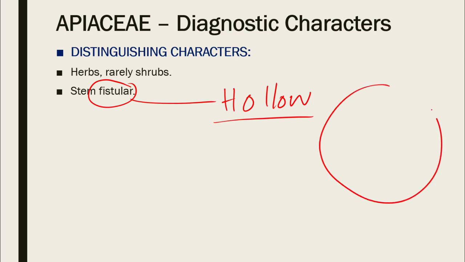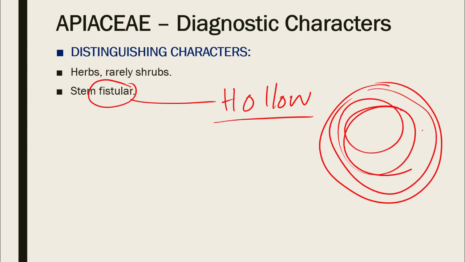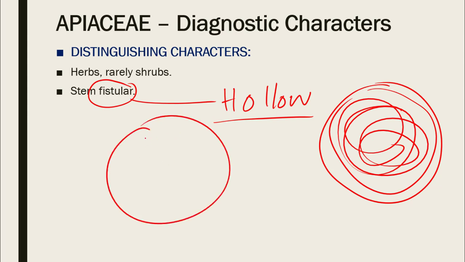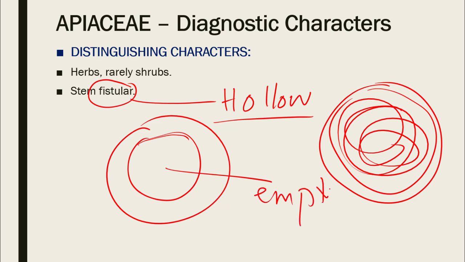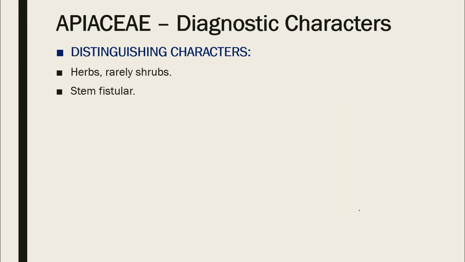Usually, if you take a cross section of a stem, you'll find epidermis and then various tissues inside. But fistular stems are those which are hollow. So apart from this outer layer, you won't find any tissues in the center of the stem. This part of the stem is empty, it doesn't contain any tissues. Such a stem is known as fistular, as in grasses. The stems of the grasses are mostly fistular.